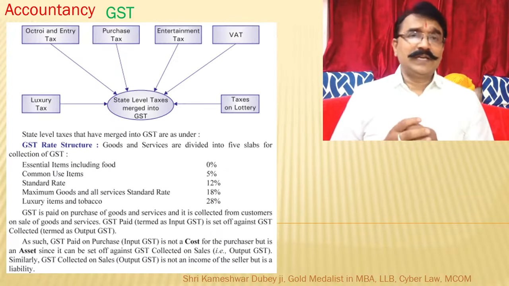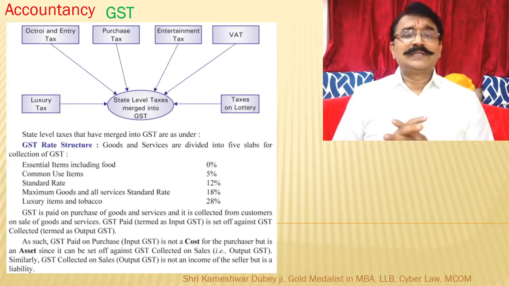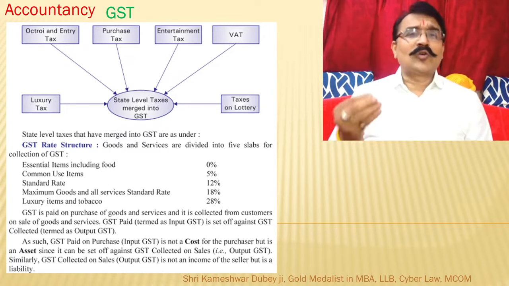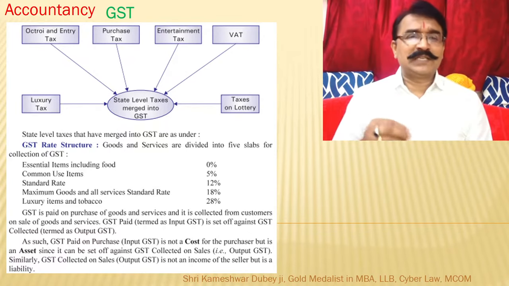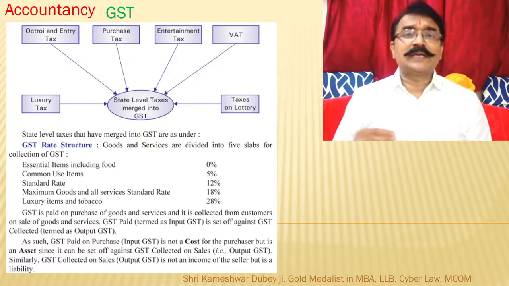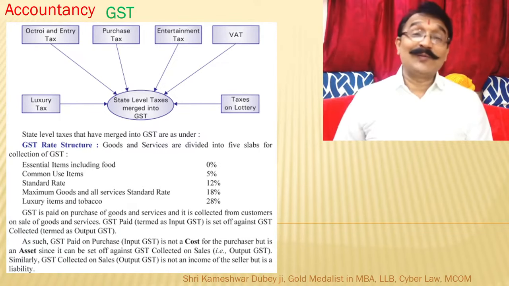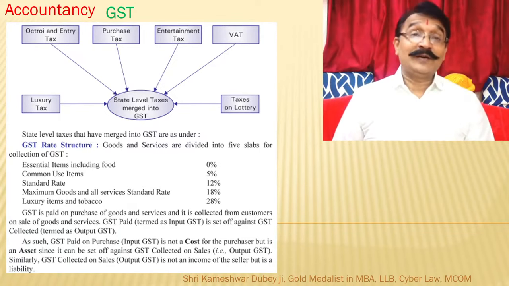Likewise, the states were charging 6 types of taxes: luxury tax, octroi and entry tax, purchase tax, entertainment tax, VAT, and taxes on lottery. So these were the variety of state government taxes.